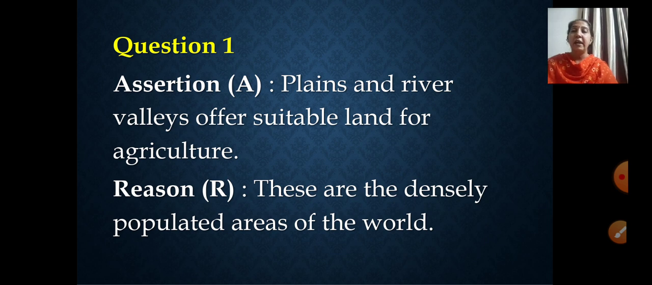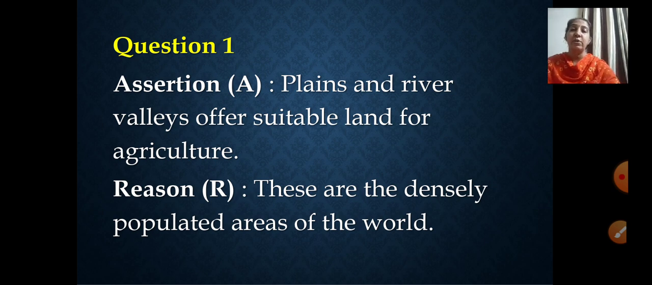The assertion is: plains and river valleys offer suitable land for agriculture. Yes, you have learned this in your geography. Plains and river valleys are the areas where suitable land is available for agriculture. Now look at the reason: these are the densely populated areas of the world. You have learnt about this also. Yes, because plains and river valleys offer suitable land for agriculture, these areas are densely populated.